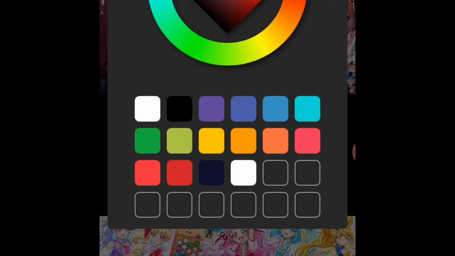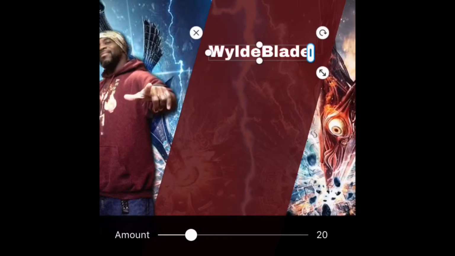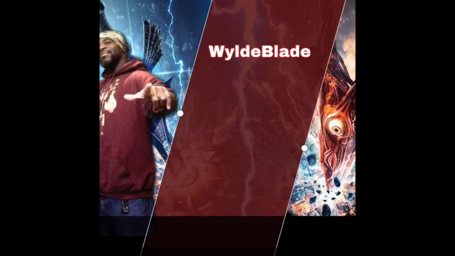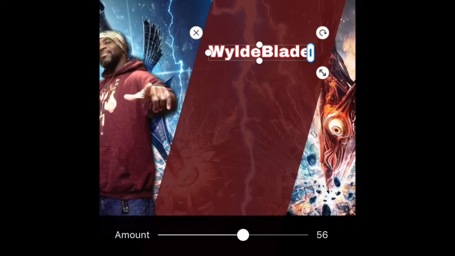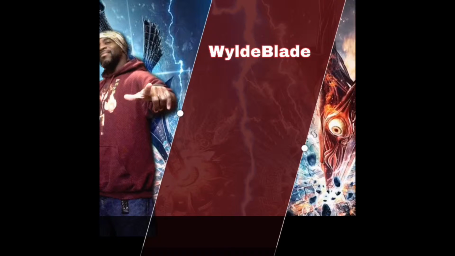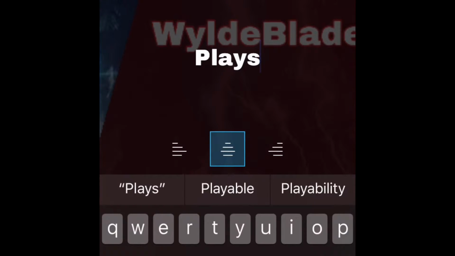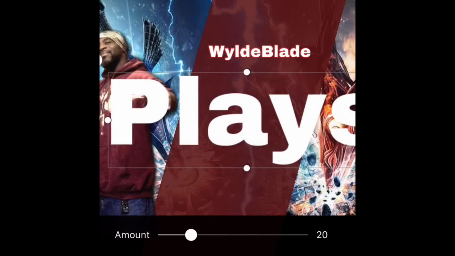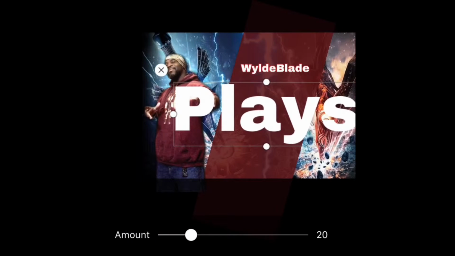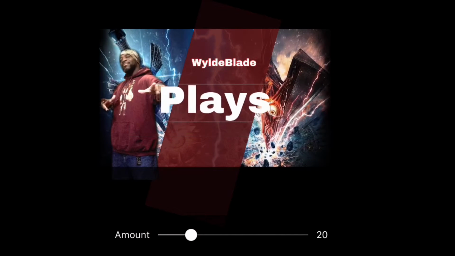And then when you're finished with that one, you can also change the color of the text. In this case, I'm changing the border color to red, and I'm increasing the border size to where the Wild Blade, my name, stands out a little bit more and looks like it's highlighted.